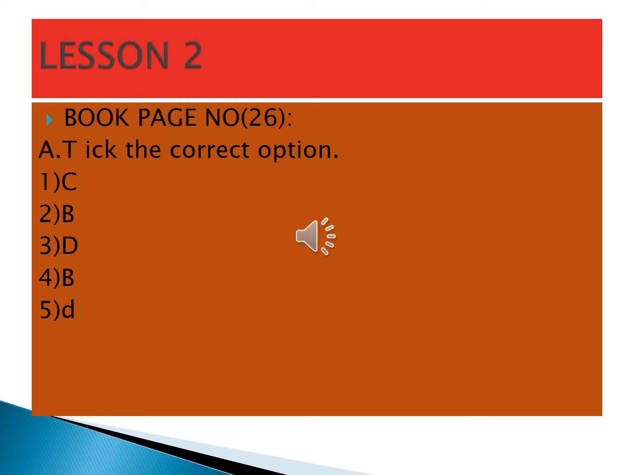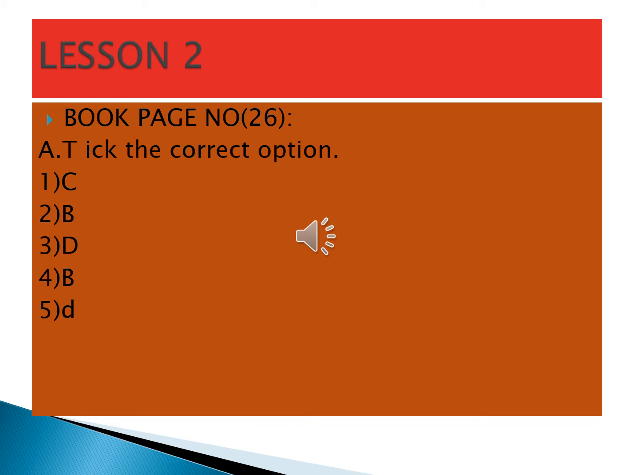Which of the following is a heterogeneous mixture? Look at our book, fourth question. You must read with me. Milk, water and oil, sugar solution, tap water. Which of the following is a heterogeneous mixture? Water and oil. So, answer is B.